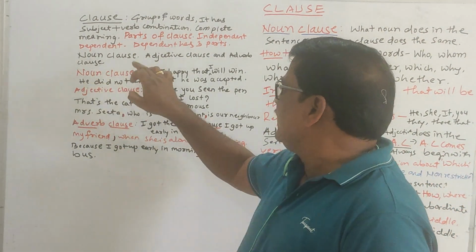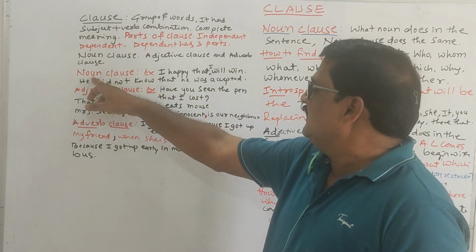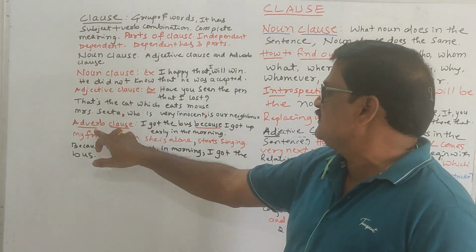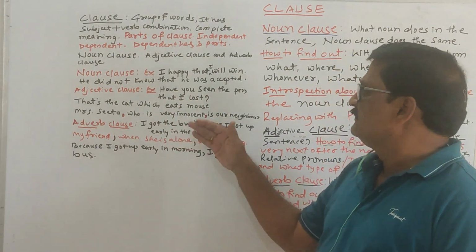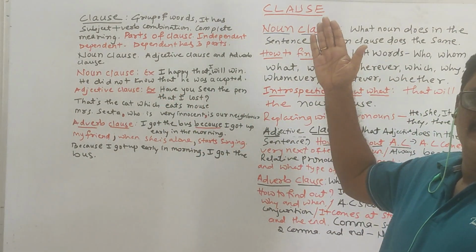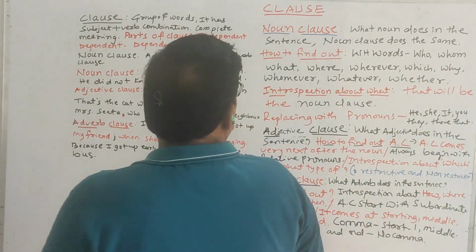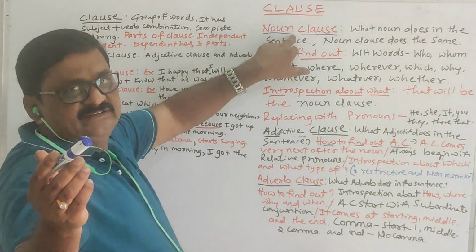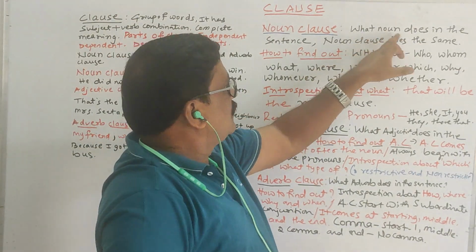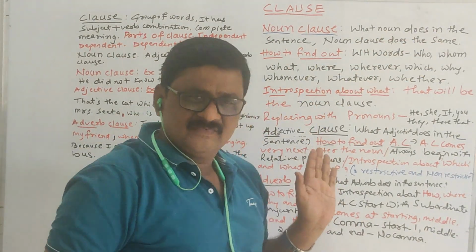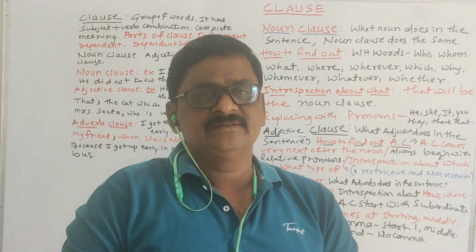So the dependent clause has three parts: noun clause, adjective clause, adverb clause. Got it? I will come to the examples after knowing the noun clause, adjective clause and adverb clause. So what is a noun clause? What does a noun do in the sentence?